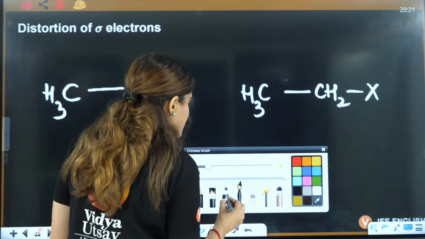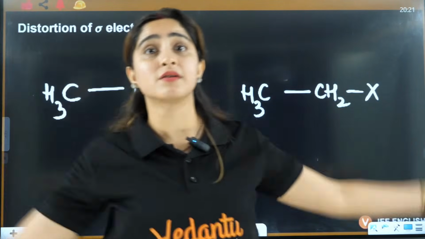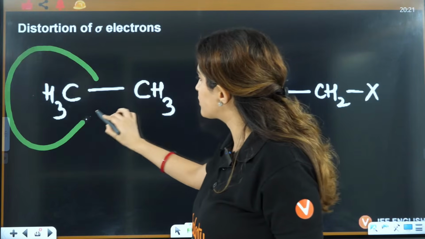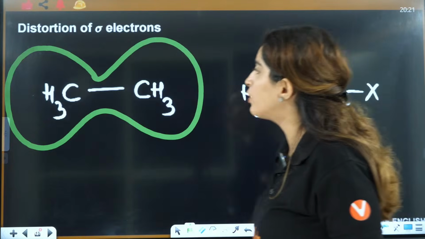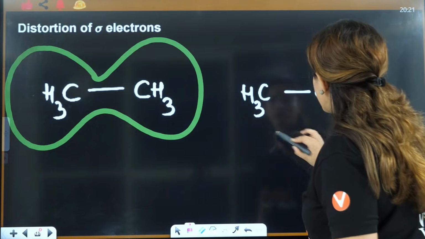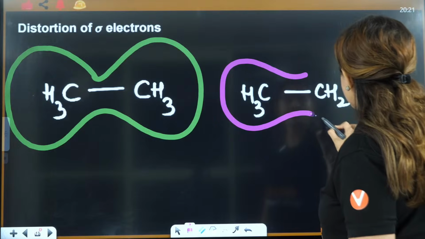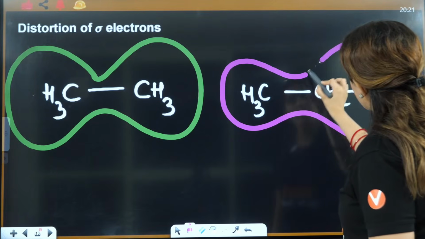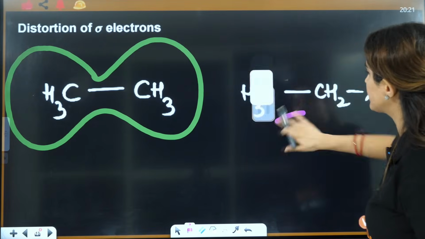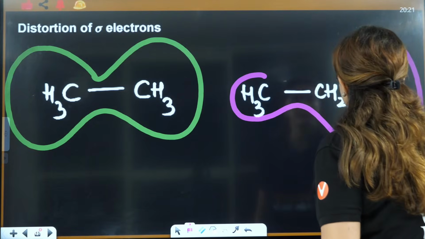If you understand this with the perspective of clouds, right, that we have discussed in chemical bonding. Here it is symmetrical, so we can say there is no electronegativity difference. So the electron cloud will be like this. But in this case, the electron cloud will be like this. It will be less here, and here it will come out like this.